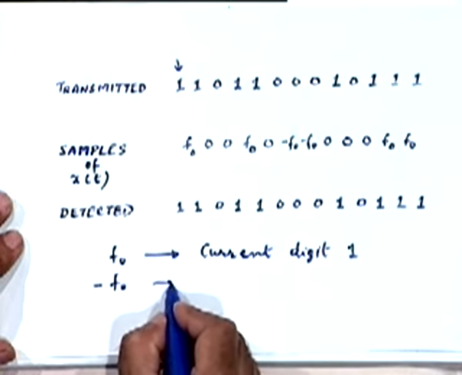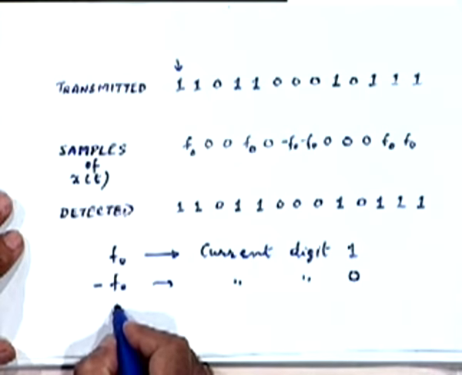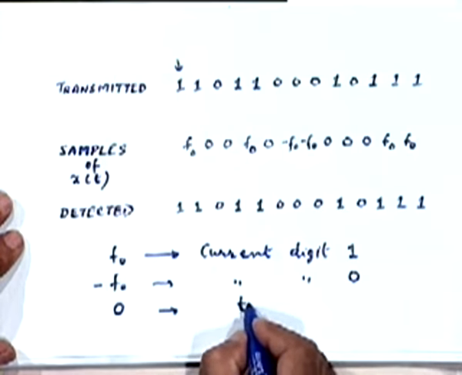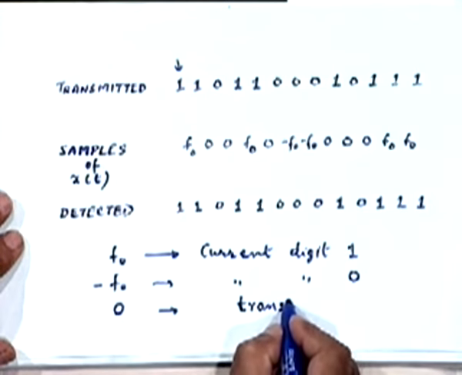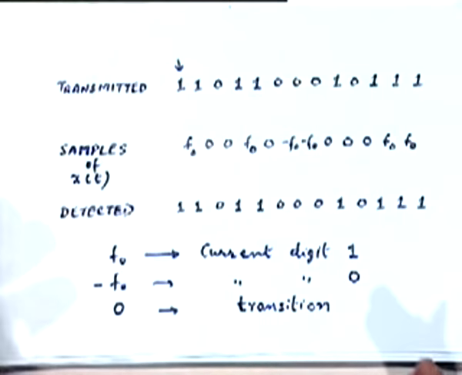Minus f sub 0, current digit is 0. And if you get a 0 amplitude, there is a change in polarity. A transition is to be interpreted. So which is similar to what we tried to motivate in the beginning, but I hope in this case there is no problem. Current digit is the one.